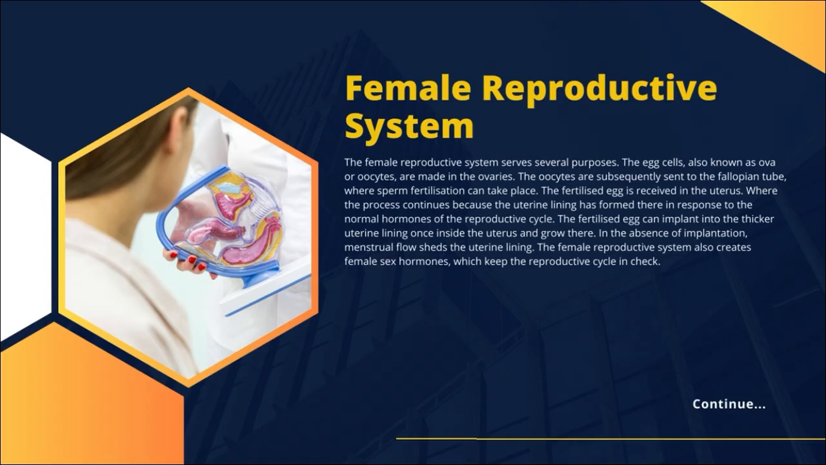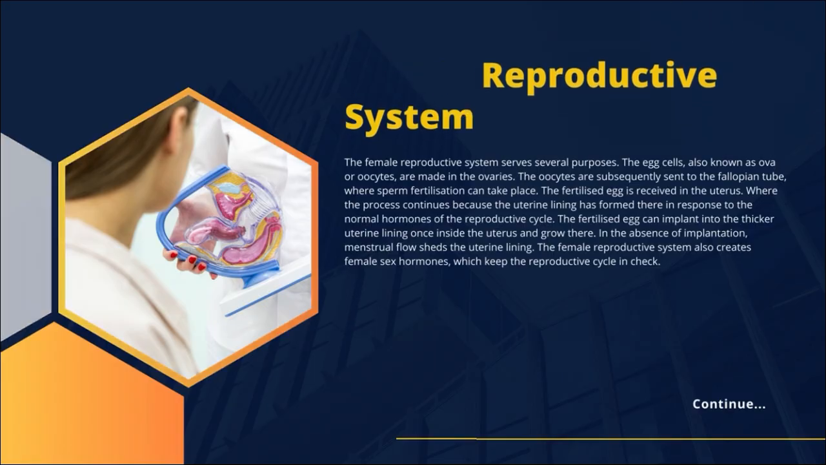The fertilized egg can implant into the thicker uterine lining once inside the uterus and grow there. In the absence of implantation, menstrual flow sheds the uterine lining. The female reproductive system also creates female sex hormones, which keep the reproductive cycle in check.